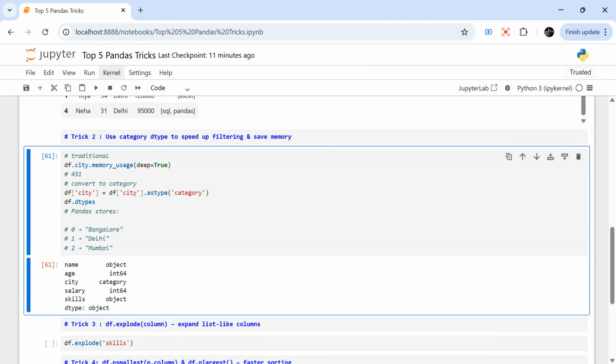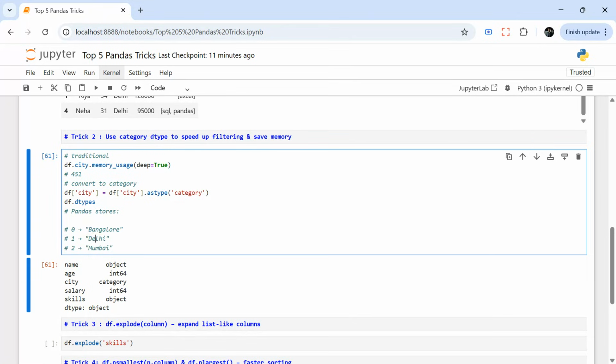Great. So now if you see, it is showing me category. It is not an object type, it is a category type, right? Now what is happening when I convert it to category is that it is not storing the full string values. It is creating an encoding, similar to the data compression we do in the columnar format, right? So instead of Bangalore, it will store 0 and keep this mapping with it. Instead of Delhi, it will store 1 everywhere. Instead of Mumbai, it will store 2. I'm just giving you 0, 1, 2 as an example.